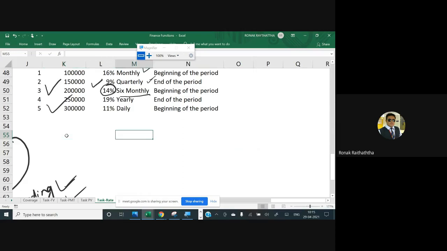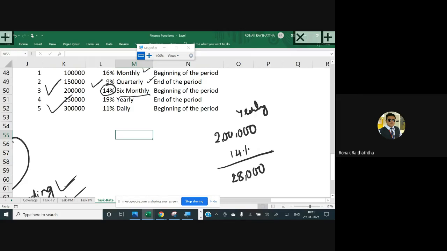So friends, if you have 2 lakh rupees and the compounding frequency is yearly, then you get 14% return on a year, right? So 14% on the 2 lakhs would be 28,000. So your fund value after the end of the first year would be 228,000.